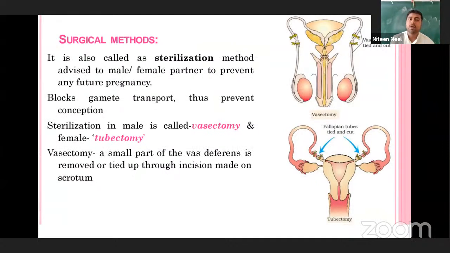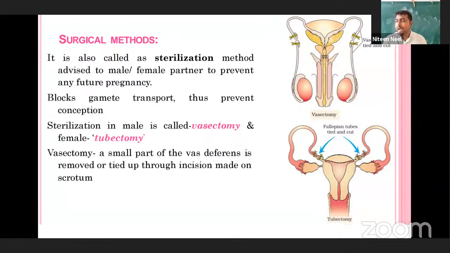Okay, see here, that is commonly called a vasectomy, right? So that is vasectomy: a small part of the vas deferens is removed and tied up, with incisions made on the scrotum. The same we can say in the case of the female also: over the fallopian tubes small incisions are made and they are tied up, right?